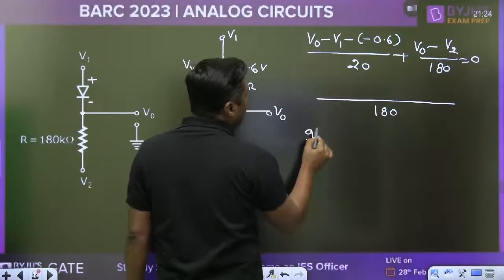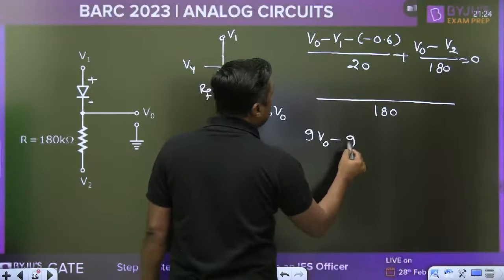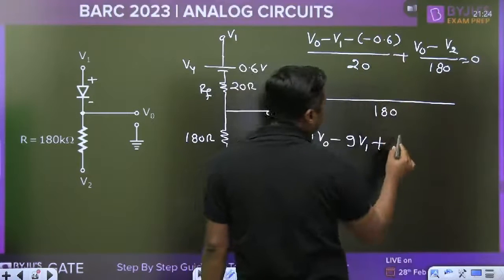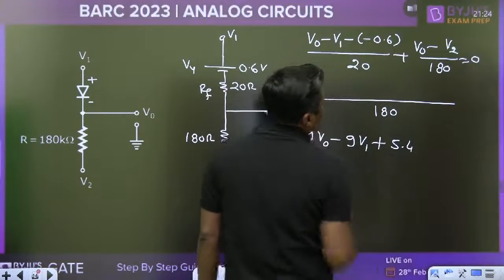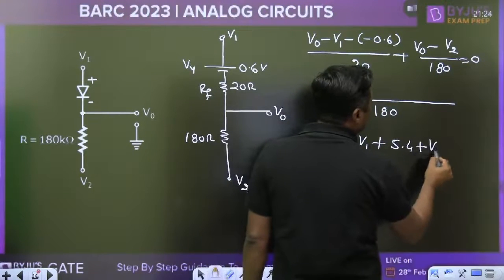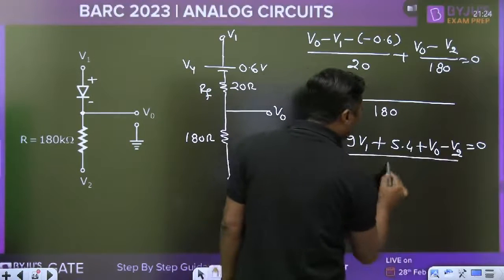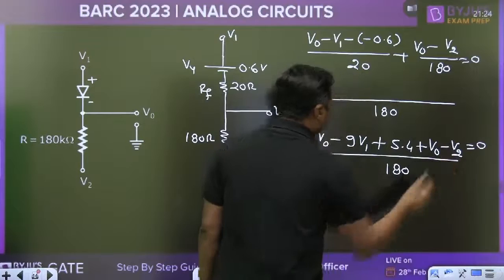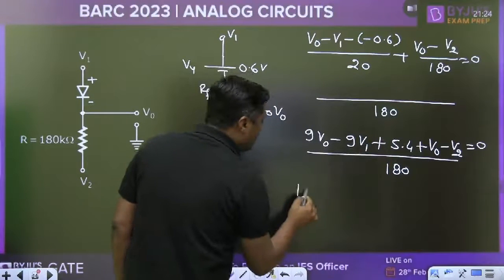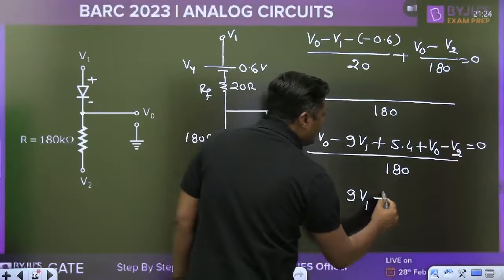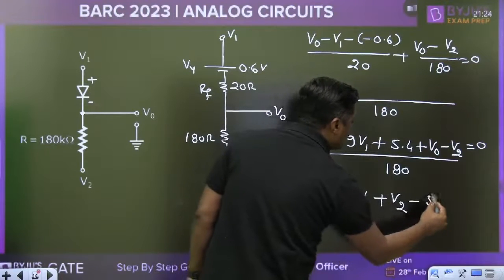It will become 9 V0 minus 9 V1 plus 9 into 0.6, that is 5.4, plus V0 minus V2, all divided by 180, is equal to 0. Now the 180 will go away. 9 plus 1, this will become 10 V0 is equal to 9 V1 plus V2 minus 5.4.